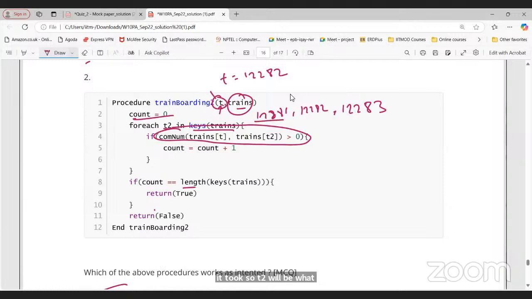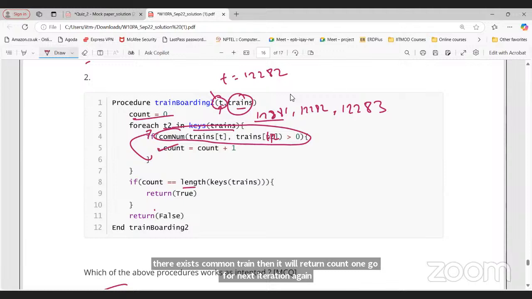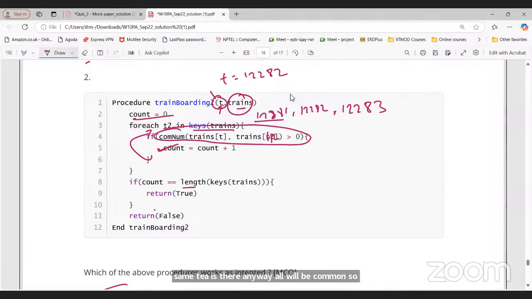So there is a common train between T and T2. If a common train exists, then it will return count one. Go for the next iteration. Again, the same T is there, so all will be common. So again, it will return count two. If we don't have any other common, it will go on to return 2 only. So count will be 2, but here it will be 3, not correct, so it will return false.